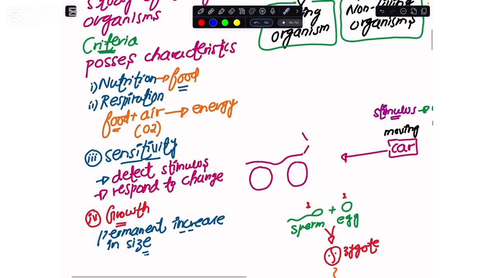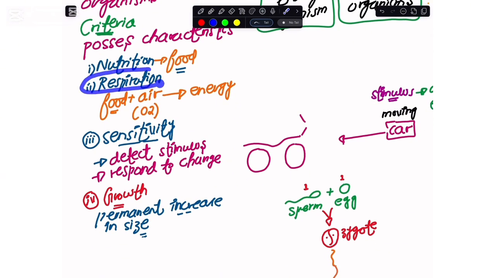And then here comes the second characteristic of the living organism, and that would be respiration. This is a kind of chemical reaction, in which the food that you eat and the oxygen gas that we have in the air both react with one another, and that is how we release the energy out of it. That energy is utilized for survival and for all the activities that the living organism has to do.